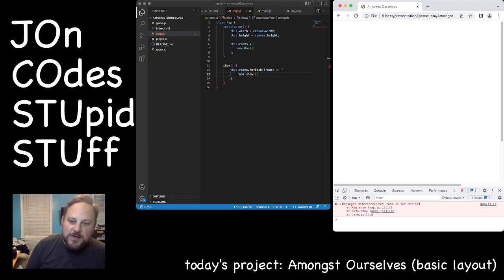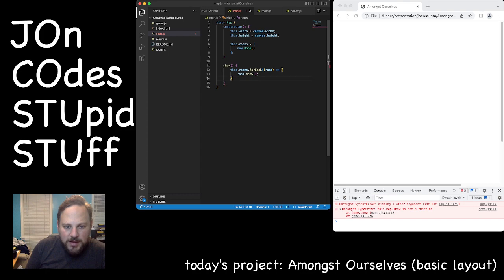And no one needs to be complaining that something is not defined. What did I screw up now? Map.js at 14. What did I do? Oh, haha. They like it when you finish your statements. Okay. This.map.show. Okay, that should be fixed by this.